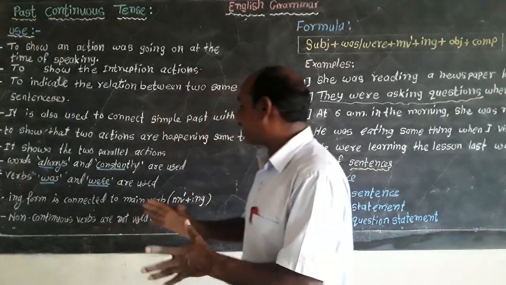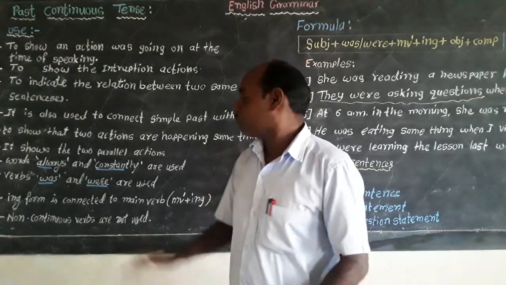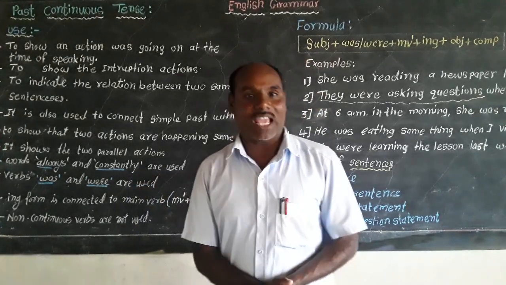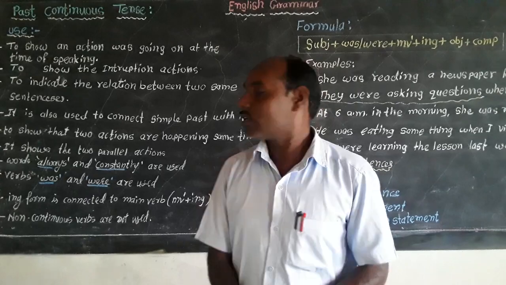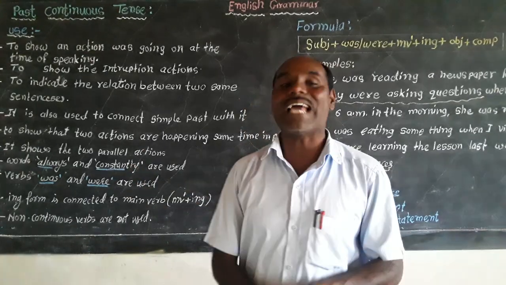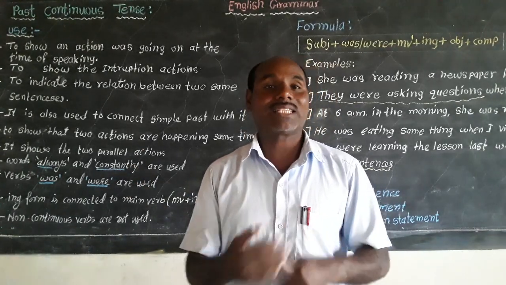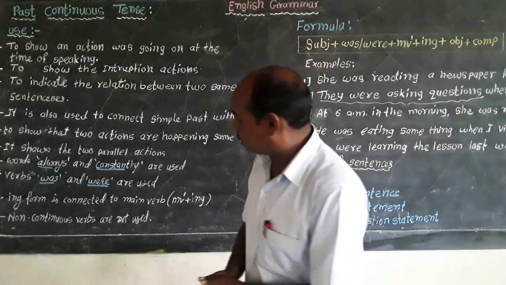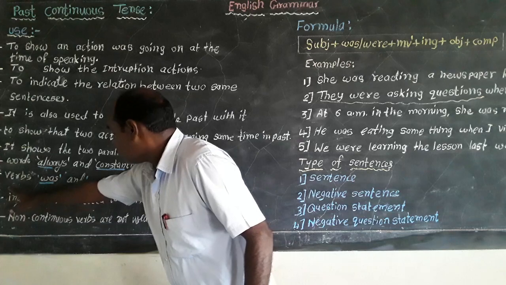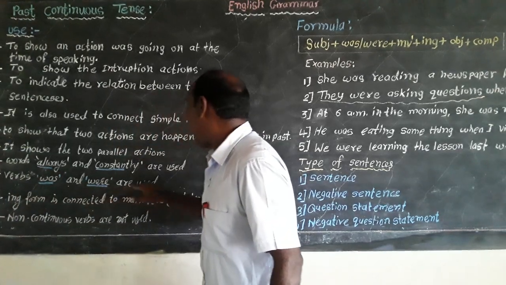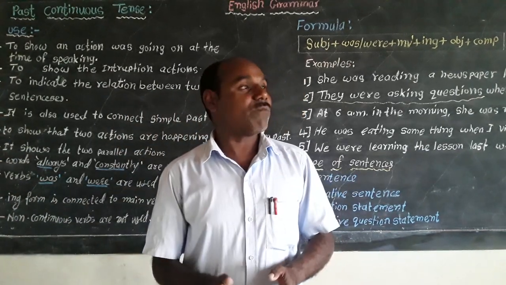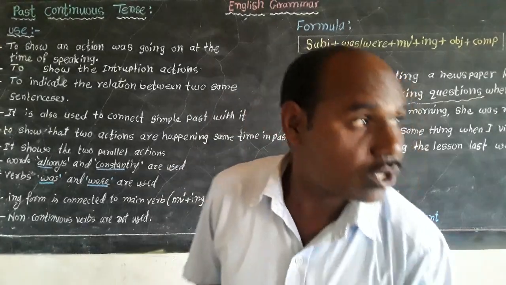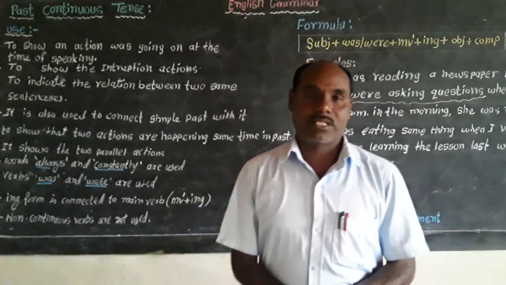The words always and continuously are used to show the continuity of an action. The words always and constantly are used to show the actions are going on, to show the continuity of an action. The verbs was and were are used in this tense.